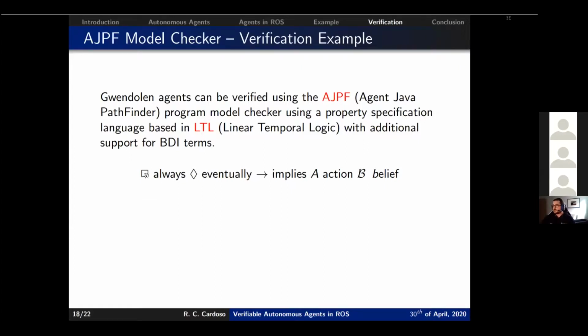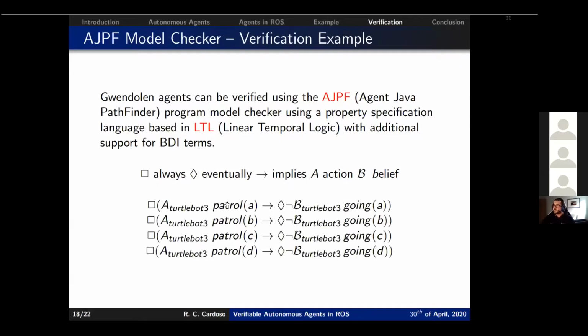The square here means that it is always the case. The diamond means eventually the case. The right arrow is implication. A is action and B is belief. Here as an example, we have 4 different properties that pretty much say the same thing: it is always the case that if the agent turtlebot3 executes an action patrol of a certain waypoint, then eventually the agent turtlebot3 will no longer have the belief that he is going to that particular waypoint. In other words, if the agent executes an action to go somewhere, eventually he will arrive somewhere.